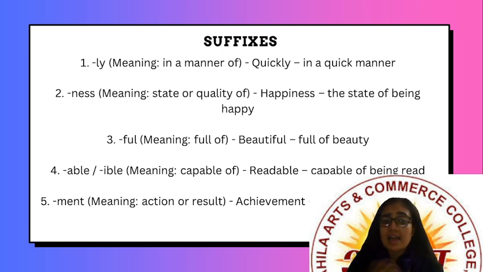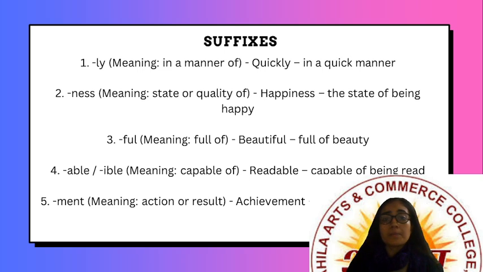The fourth one is able, which means capable of. For example, readable. Readable means something which we can read, capable of being read. Actionable means something upon which one can take action. Understandable means something which is capable of being understood. So this suffix is able.